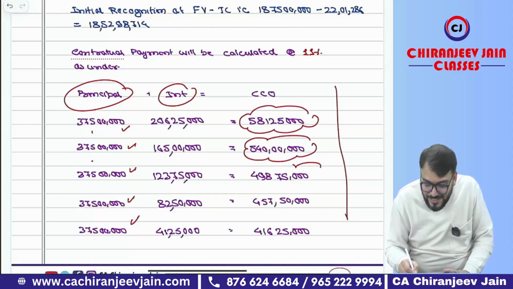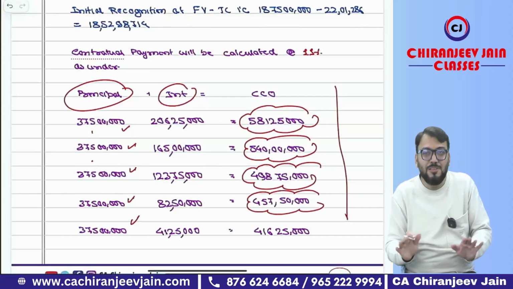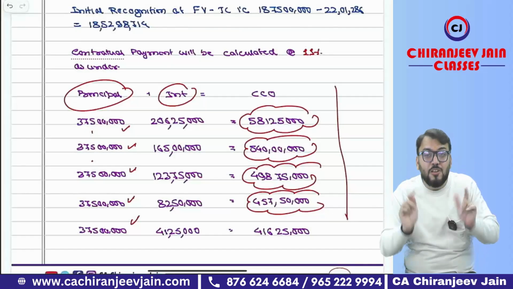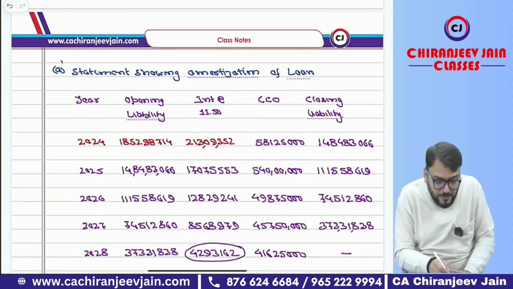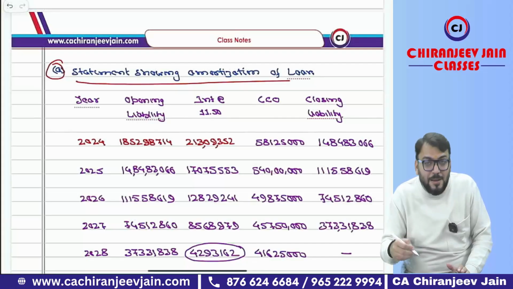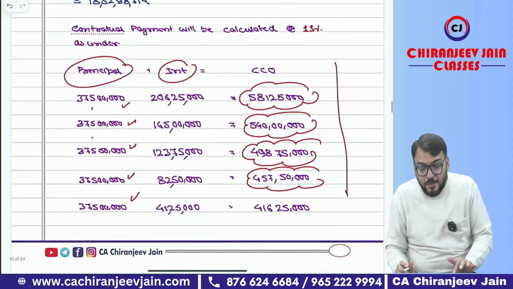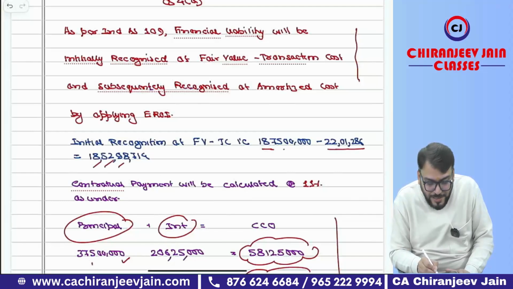I hope here you might have done mistake because the amount is in crore. So it is a big amount. Sometimes what happens, bigger amount in exam, your mind will not work. So I hope you might have done mistake here. Now the first part we need to calculate amortization cost table by applying effective rate of interest, and effective rate of interest is 11.50. So of course opening liability will be what? Opening liability already we calculated: 18 crore 75 lakh minus processing fee, that will be 18 crore 52 lakh 98,714.